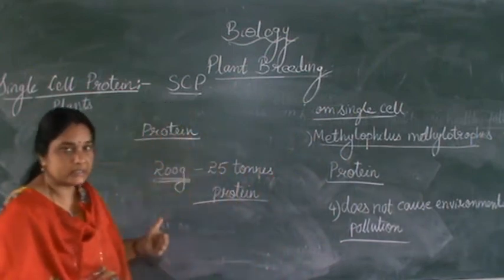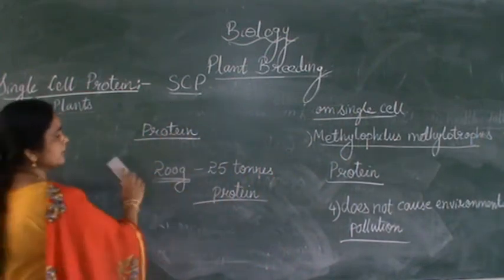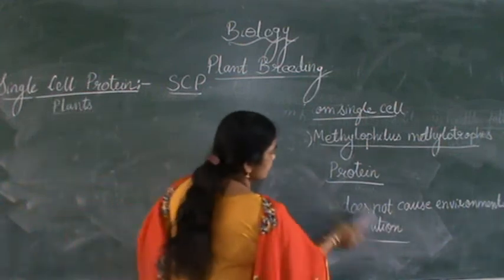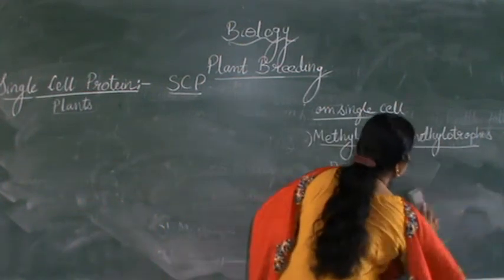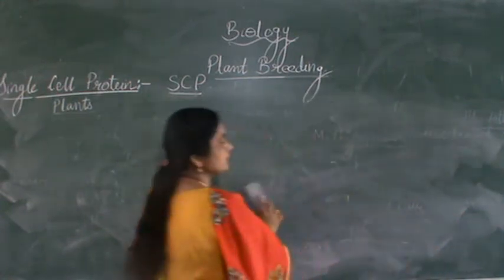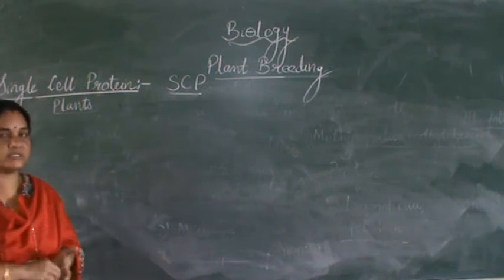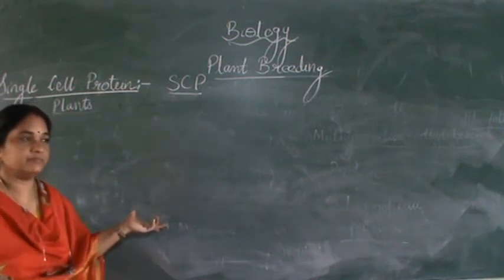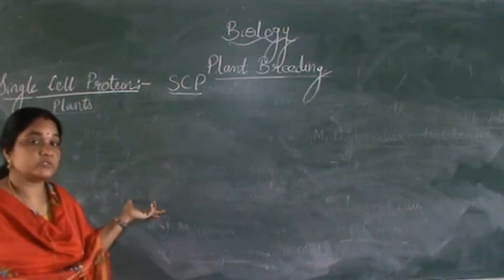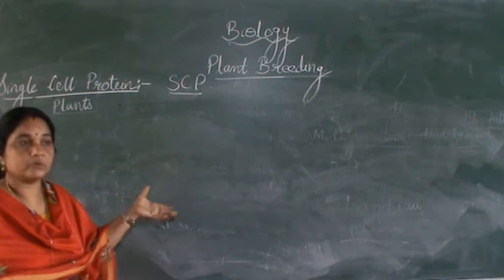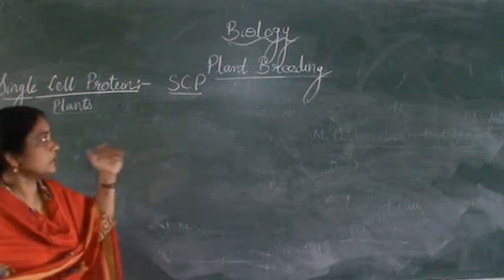It gives a high yield, a high quantity of protein, and it is also very easy to grow. It does not need large-scale production like a field. On a small scale it can be produced on nutrients, that is the medium, mainly sewage water, and even animal manure. It can be grown on animal manure or even in sewage, right?